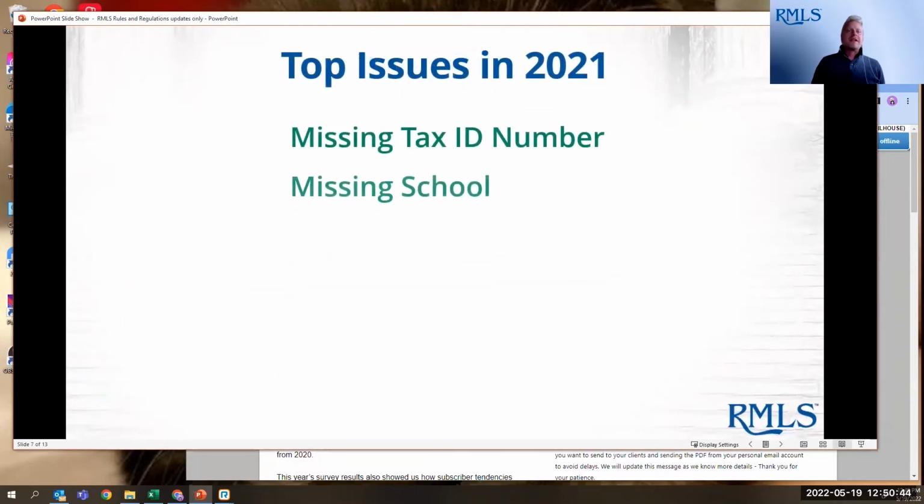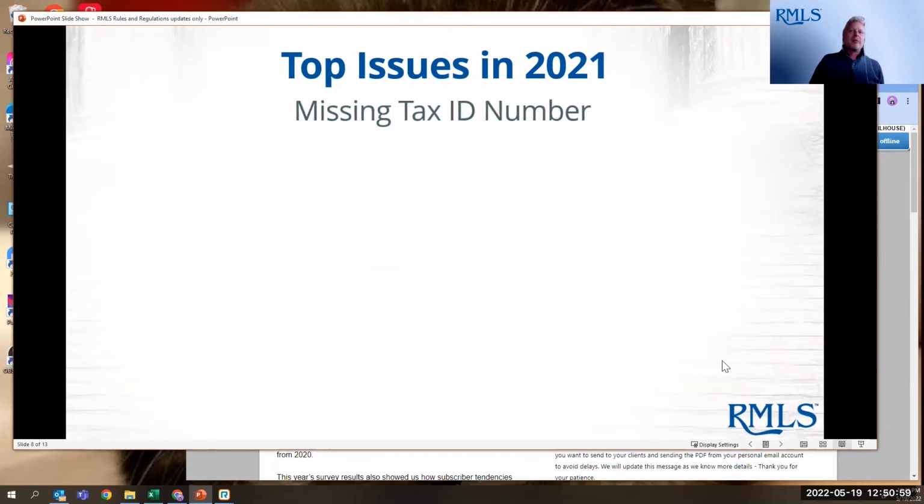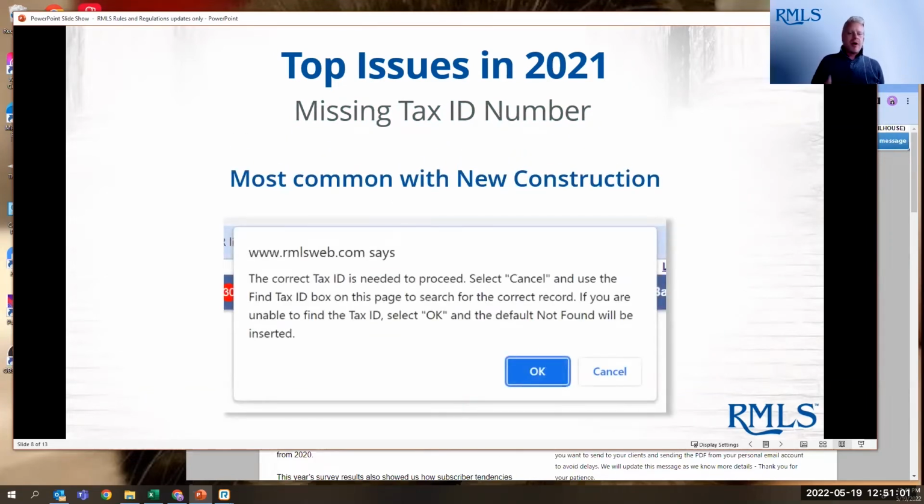Just a quick review of the top issues that we saw in 2021. This is going to be a very quick review of this section. That was missing tax ID number, missing school, missing owner name, personal promotion, property condition, and incorrect or missing info. Missing tax ID number, that's commonly seen with new construction. You can publish a listing without a tax ID number. However, you're going to get an email from data accuracy saying, as soon as you have that tax ID, please get that in there, because we want to make sure that the records for that sale, for that transaction, follow that tax ID. We want to make sure that the historical data that we have remains correct.